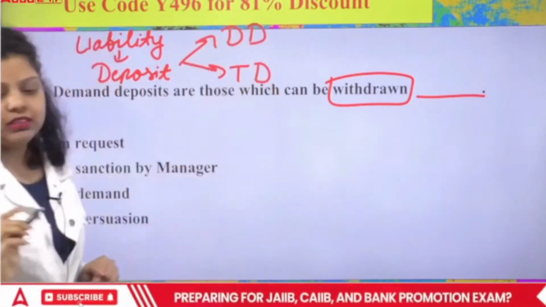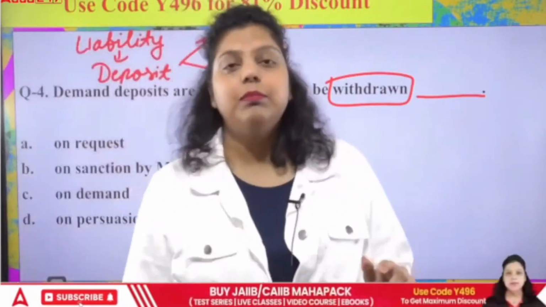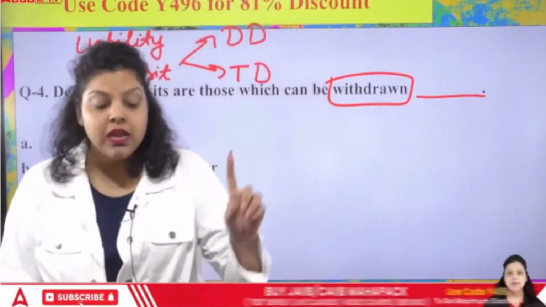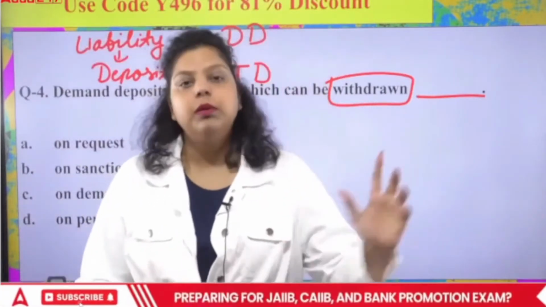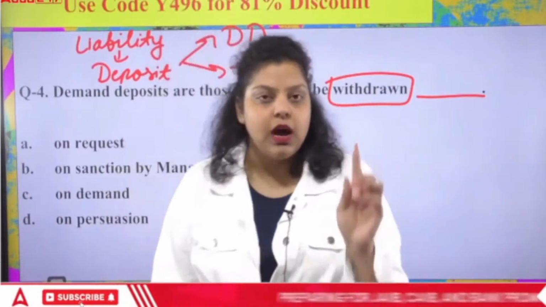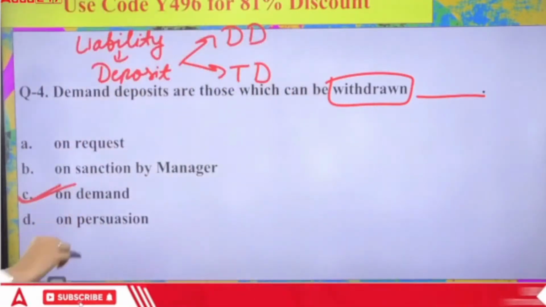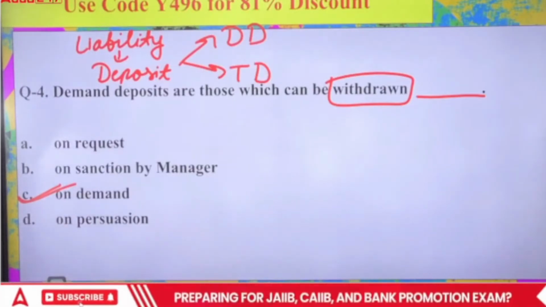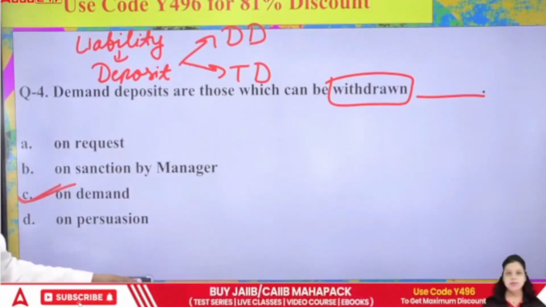The demand deposit is a type of deposit which can be withdrawn or deposited by the customer on their own demand. But the term deposit is a type of deposit in which the customer will be able to get the money after a certain maturity period only. So the right answer will be C, that is on demand. It will be allowed to the customer that they can withdraw the money on demand. So the right answer is C.